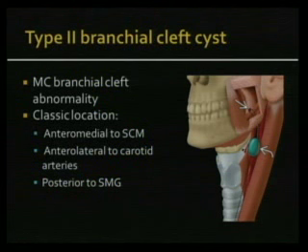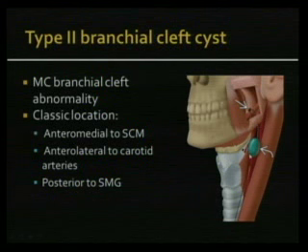Now we'll quickly look at these branchial cleft cysts, and it's important to understand this because they get confused and there are a lot of differential diagnoses for this. So the most common branchial cleft cyst is the type 2 branchial cleft cyst. The classic location is anteromedial to the sternocleidomastoid muscle, anterolateral to the carotid arteries, and posterior to the submandibular gland.